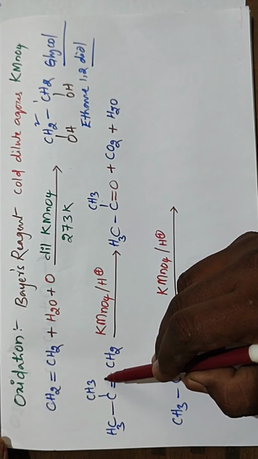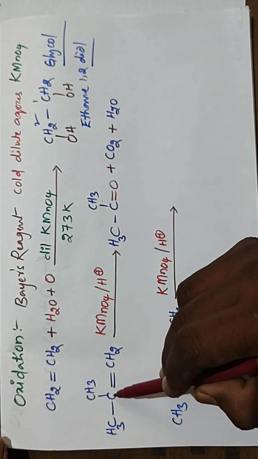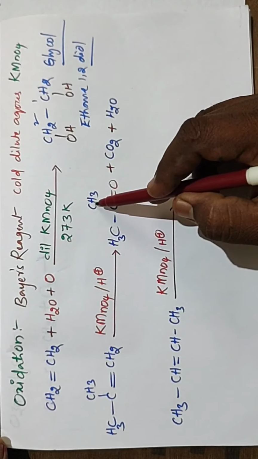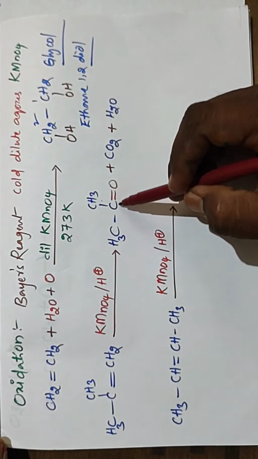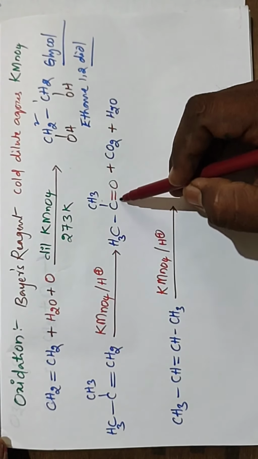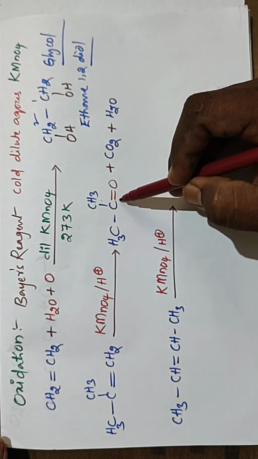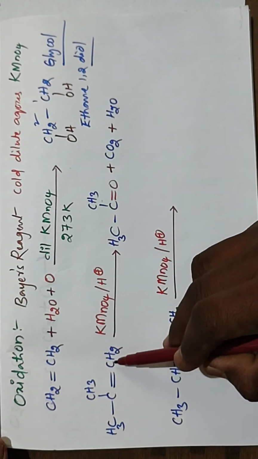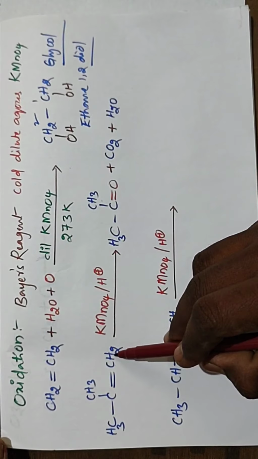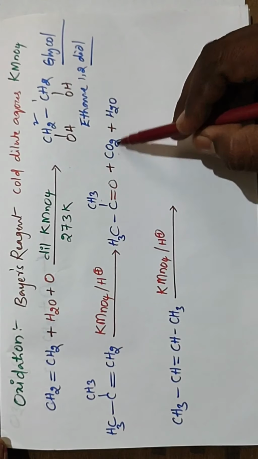By the breaking of this bond, oxygen is added to this carbon, and we get CH3-C(=O)-CH3, a ketone, as a product. It is also going to form CO2 and H2O: oxygen added to this carbon and to the hydrogens gives CO2 and H2O.